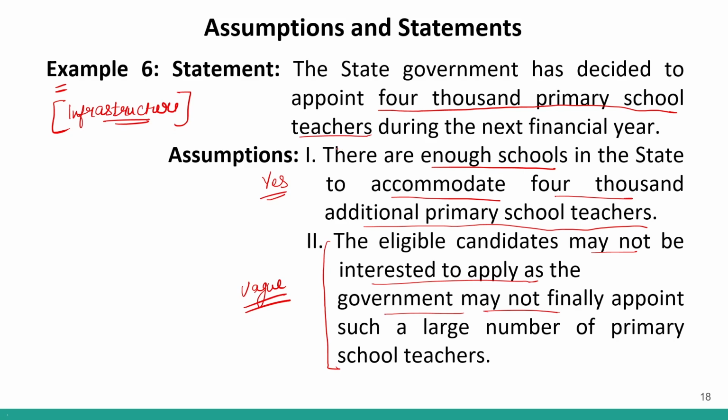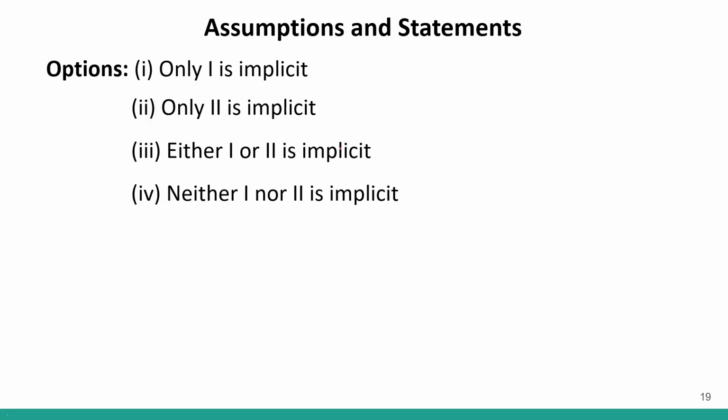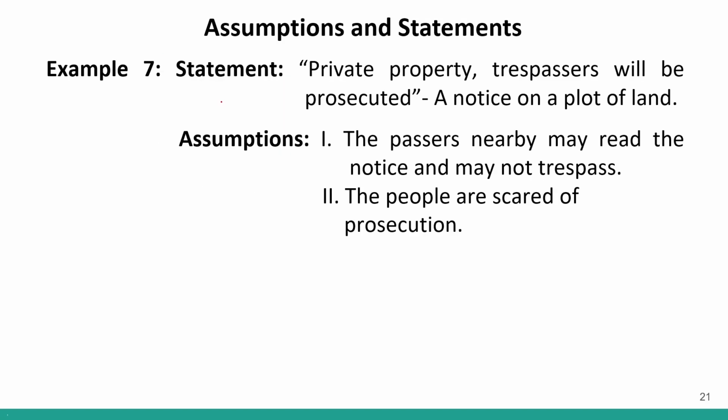Okay. So let us look at the options. Option number 1 says that only 1 is implicit. This will be the correct answer to this question. Clear? That only 1 is implicit. Example number 7 says there is a statement and there are 2 assumptions and we have to identify which of the assumptions will follow.